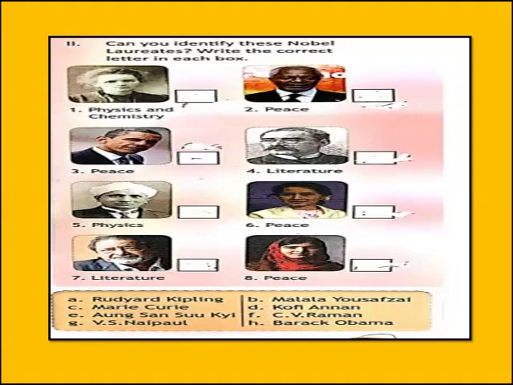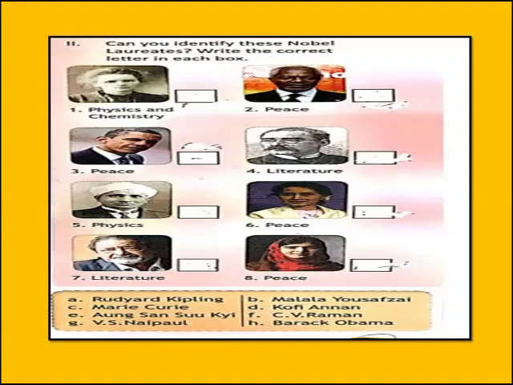Number 6 is a picture of a person who had received the Nobel Prize for Peace, and the person is Aung San Suu Kyi. The option is E. In the box given you will write E. Number 7 is a person who had received the Nobel Prize for Literature. The person is V.S. Naipaul, and the correct option in the box should be G. You will write G in the box given.